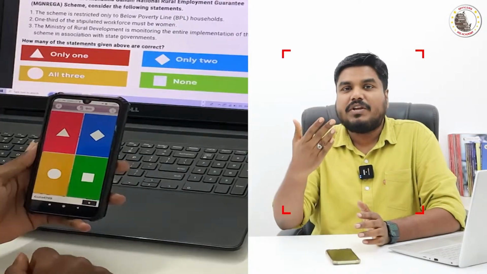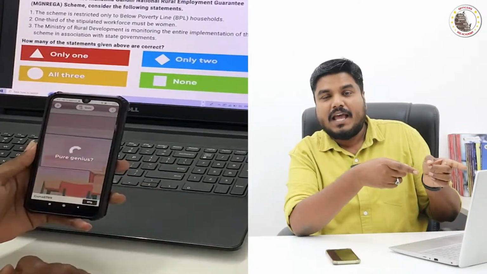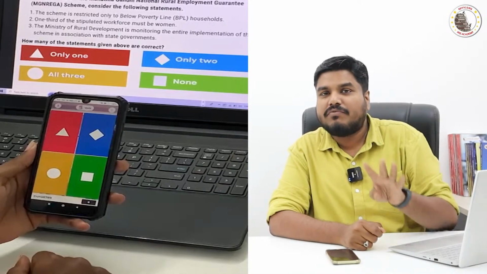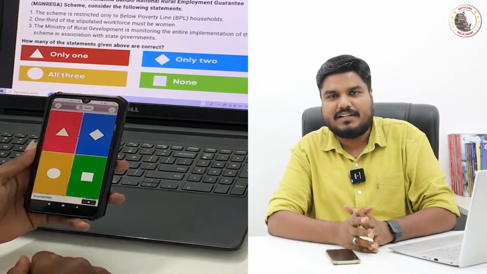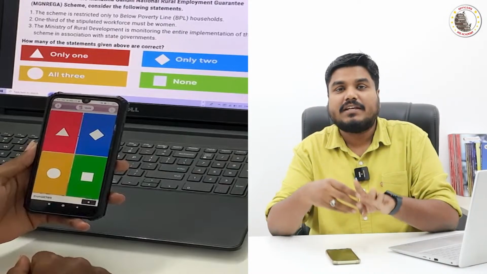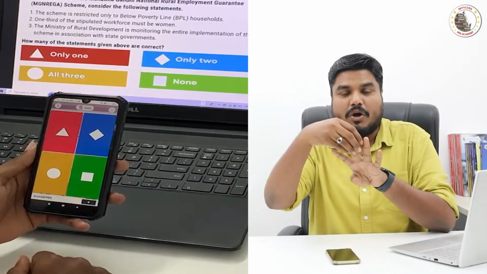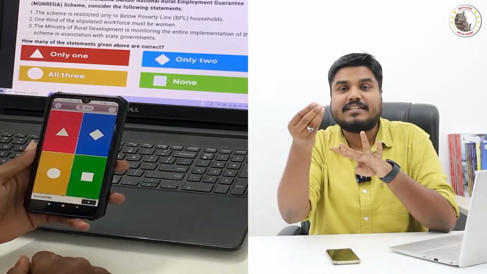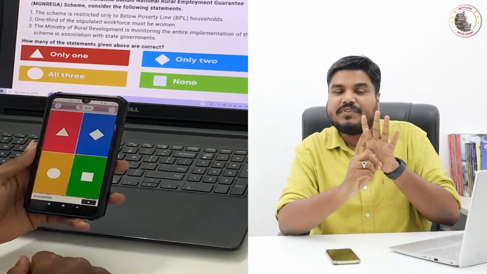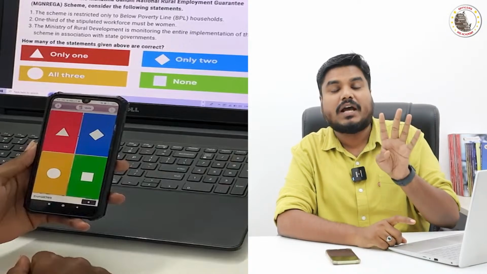In the live video, I will be showing you the question. The question will be followed by 4 options as usual, A, B, C, D. The 4 options will have a color code: option A, red color; option B, blue color; option C, green color; option D, yellow color. So the 4 options will have 4 different color codes.